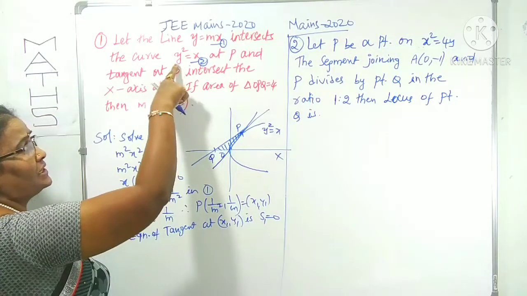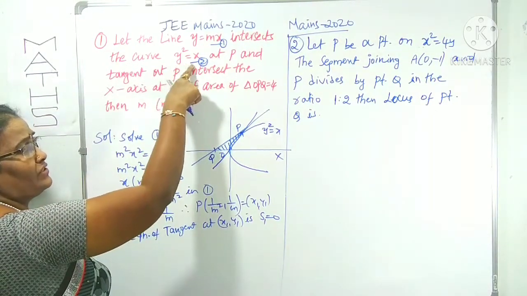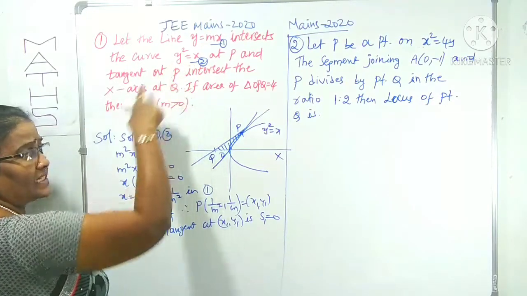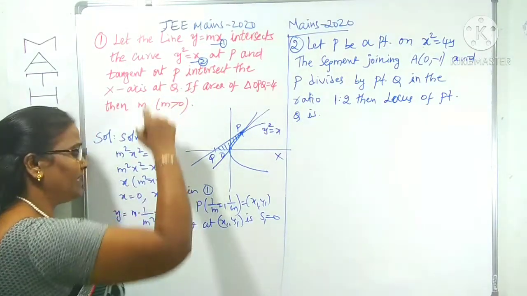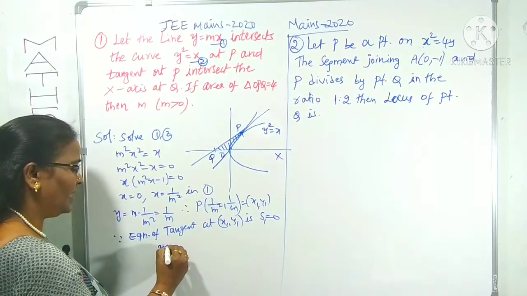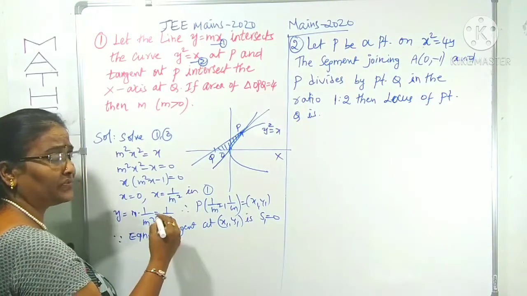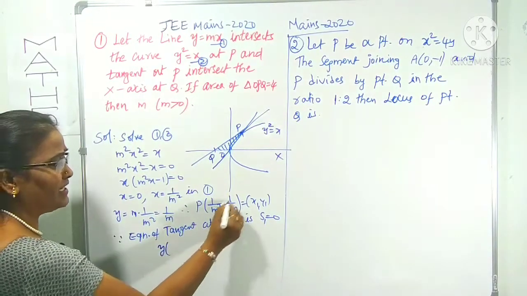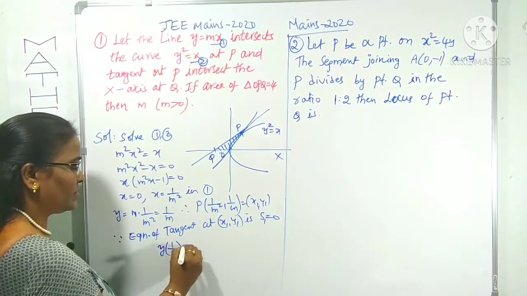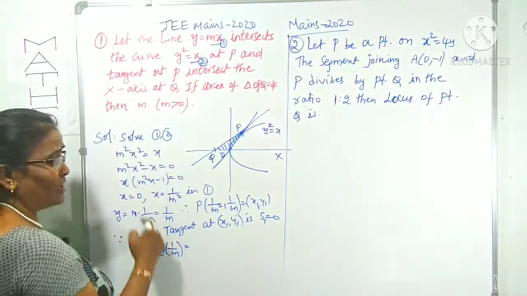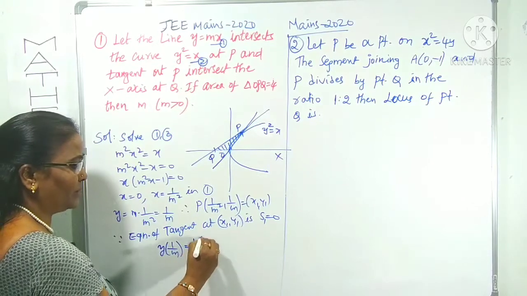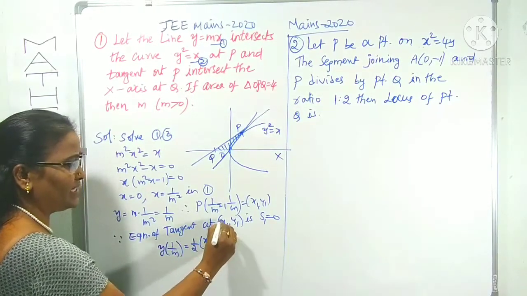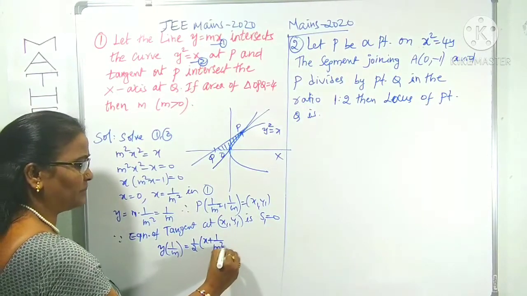S1 means what? That is the equation of this one. We can take it with respect to the parabola. What is the second degree term? y square, you can write y1. Already explained all those points, you can watch those videos. y1 here is 1 by m equals to x coefficient, which is 1. Half of that you can take, 1 by 2 of x plus x1. x1 is 1 by m square.